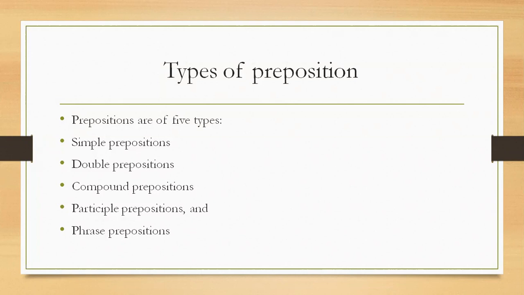Now let us know what double prepositions are. Double prepositions are two simple prepositions used together, often indicating direction. Some examples are into, upon, onto, out of, from within. Now let us look at the use of these prepositions in some sentences.